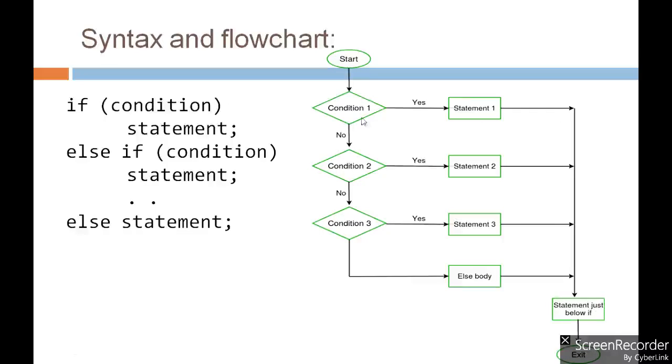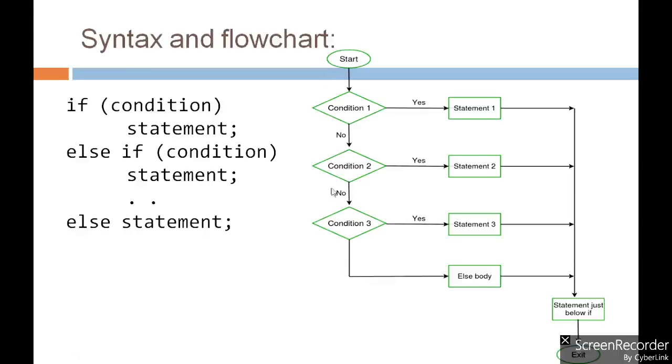But if the first condition is false, then it will go and check the second condition, and if the second condition is true, then it will execute the second statement that is associated with the second condition, and after that it will transfer the control to the statement just below the if else if ladder. It will do the same for condition 3 if it is there. If there is a condition 4, then also it will do the same.